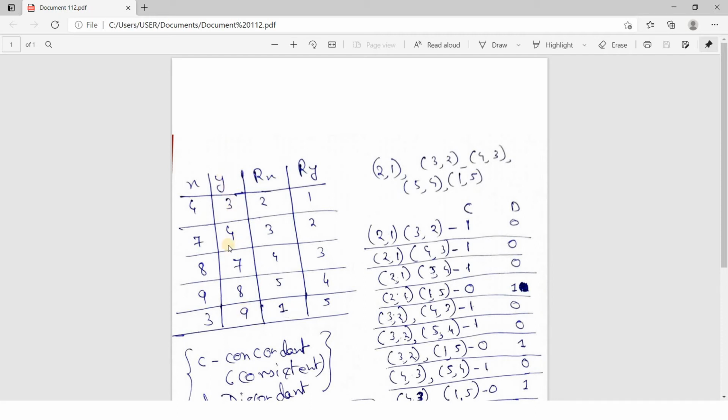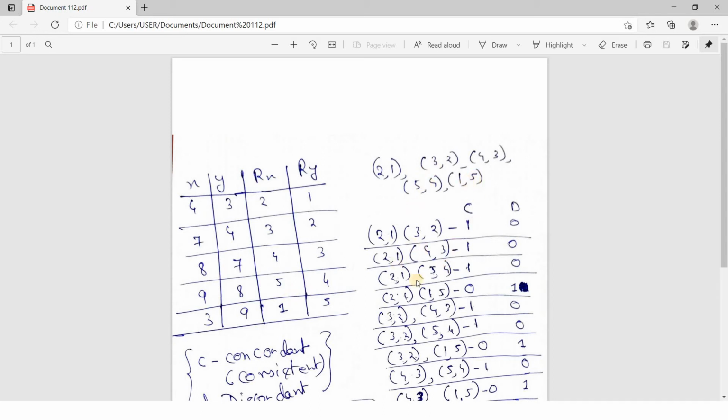And now for the y variable, if you give ranking, 3 is minimum, so given rank 1, then 4, 7, 8, 9, proper order 2, 3, 4, 5, like this we are giving the ranking, right? Now between these two we will be using these two ranks for finding the correlation between x and y variable. Okay, so write the pairs. So 2, 1, 3, 2, 4, 3 here written, 5, 4, 5, 4 and 1, 5, 1, 5.